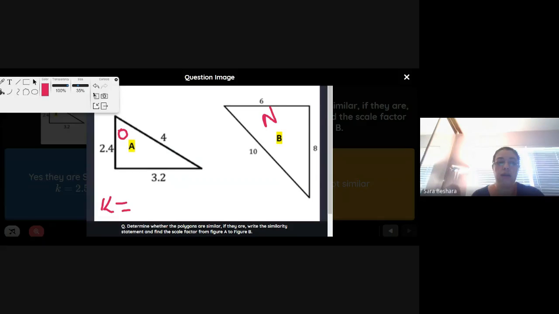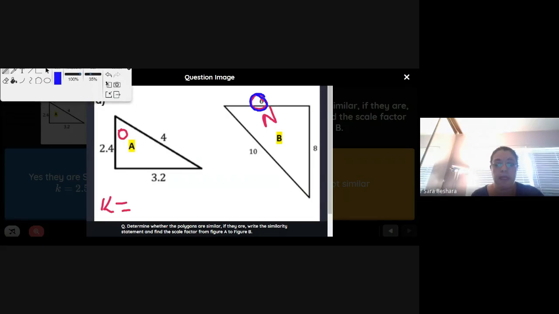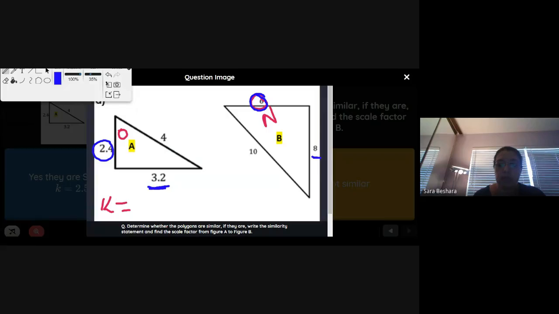So I'm going to try to use color coding. Maybe blue. Blue sounds good. All right, so 6 should be corresponding to 2.4. And 3.2 is corresponding to 8. And then 10, which is a slanted line, should be corresponding to 4. So I try to underline, single line, double lines, and circle.